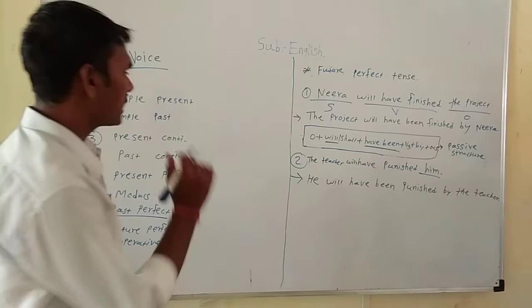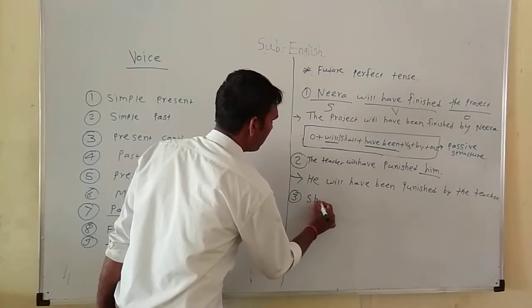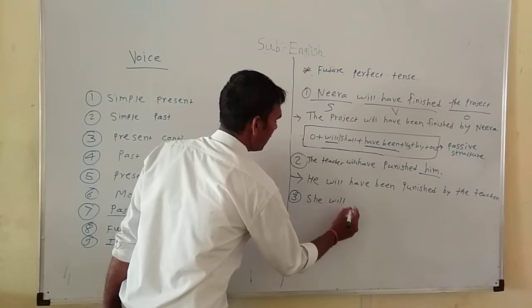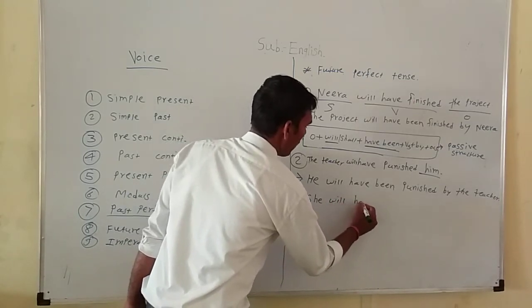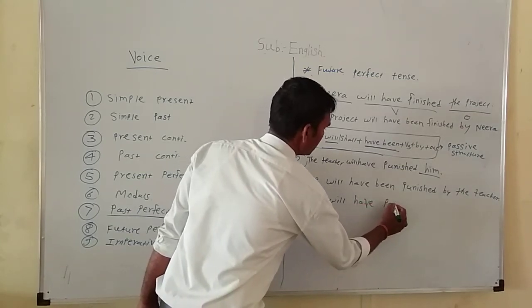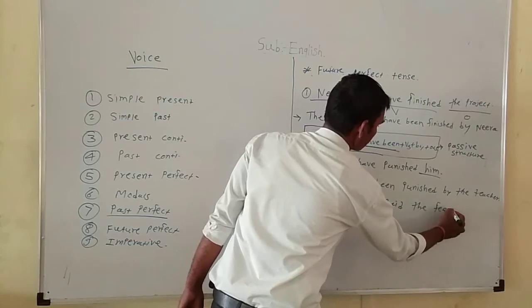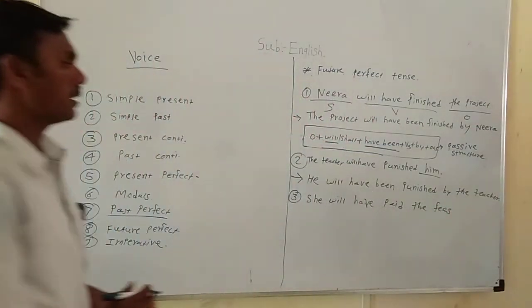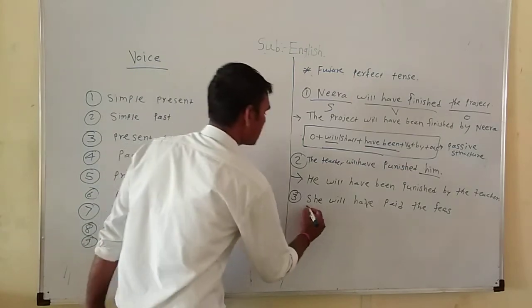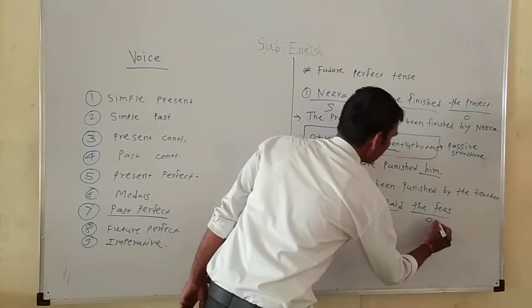We will see the third example: She will have paid the fees. Here she is the subject, will have paid is the verb, and the fees is the object.